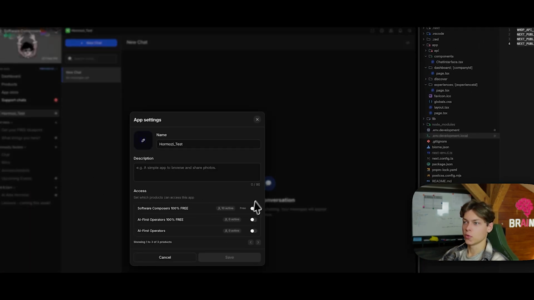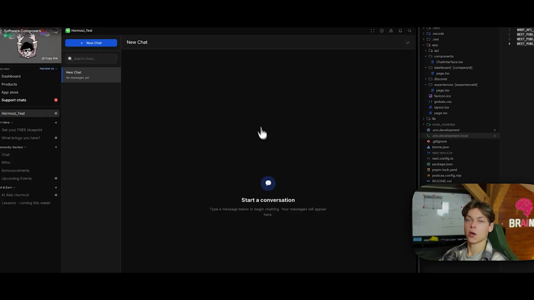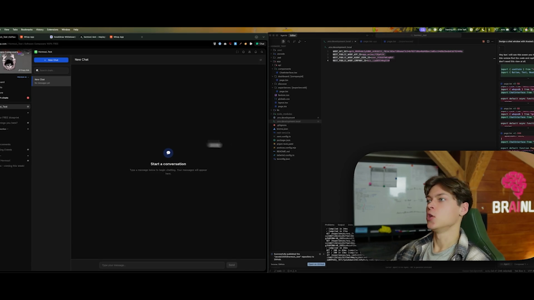The only thing we need to do here is show it to our community. This is how you build the app from scratch. You prompt your way through and then you deploy it to the cloud. This is super simple if you follow this step by step.